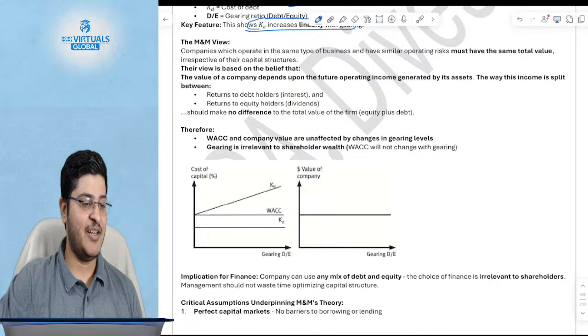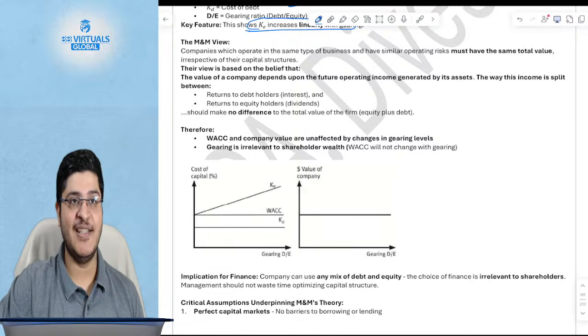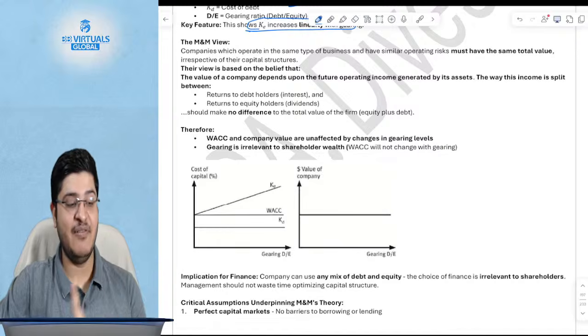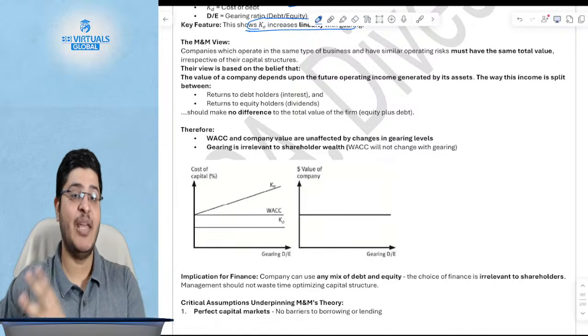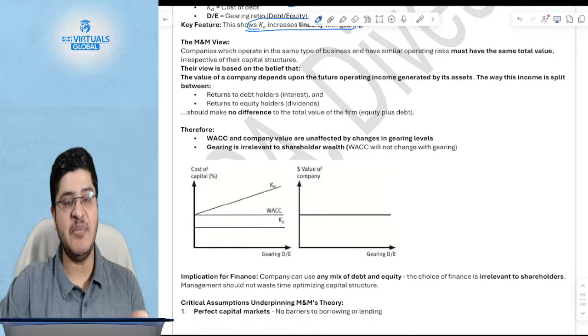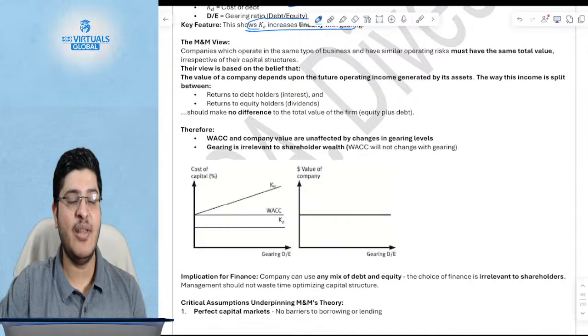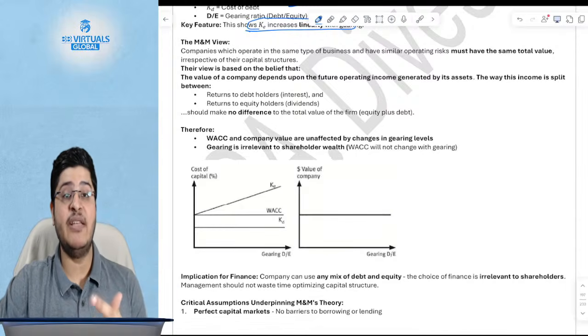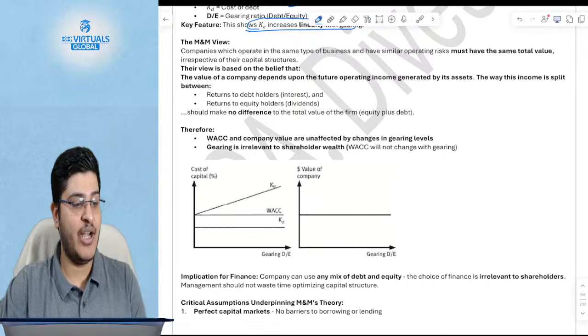Does anyone remember what Modigliani-Miller said about the dividend policy? I'm hoping at least some of you remember. If you don't remember, and if I don't see the chat box, it means you have not gone back and revised. I had asked you to do one homework, which was whatever we studied in class, you should at least run through my notes to revise. Otherwise, if I am speaking and you are just watching this video, and this is a hard reality check for you, then it's just my revision. Your revision will happen only if you sit with the notes and read them at your end also.